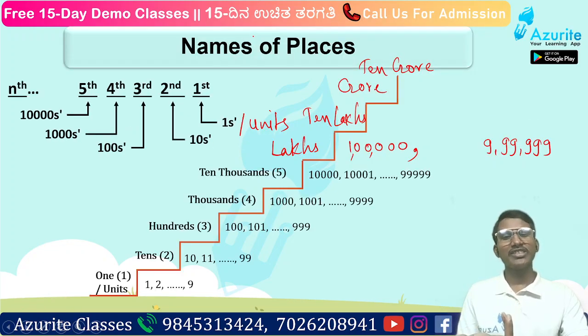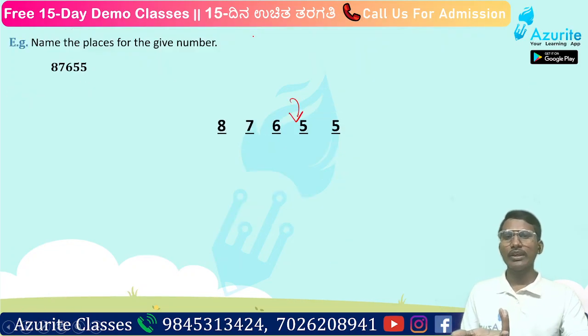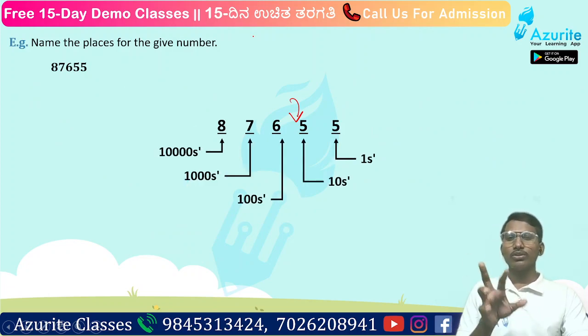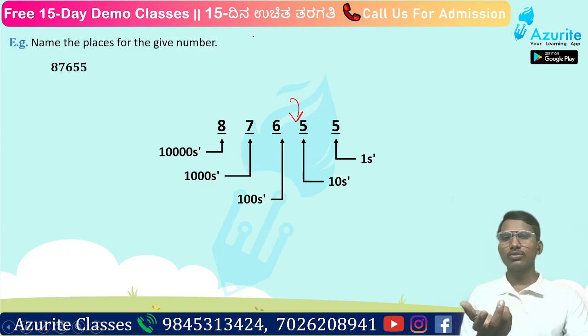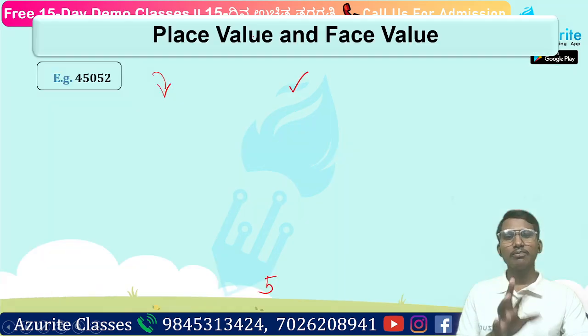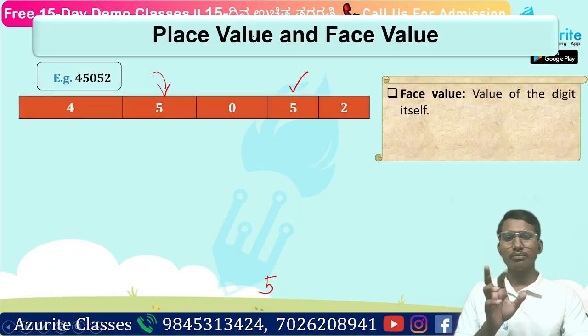These are units, tens, hundreds and thousands, and after that 10,000, lakhs, 10 lakhs, crore and 10 crore. Here we wrote the place names.